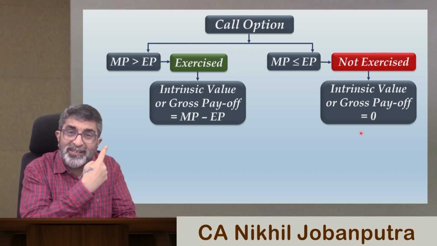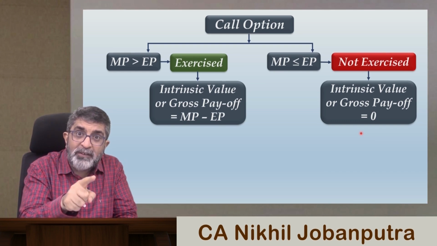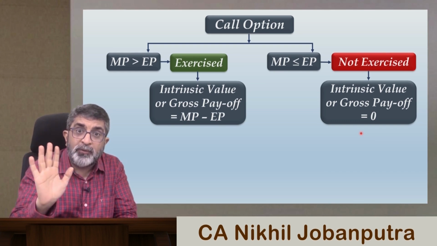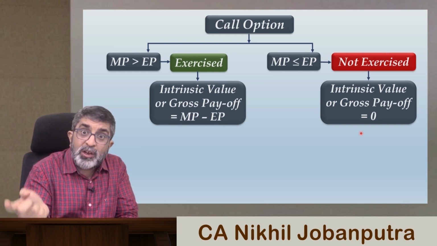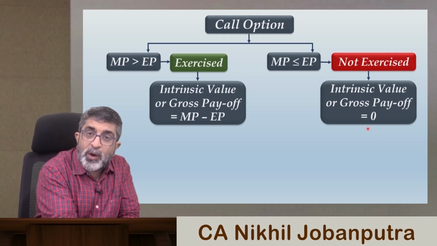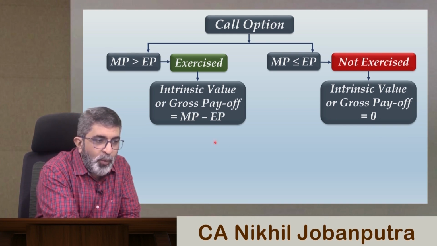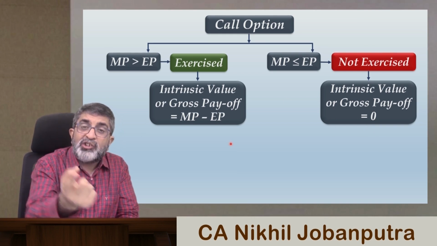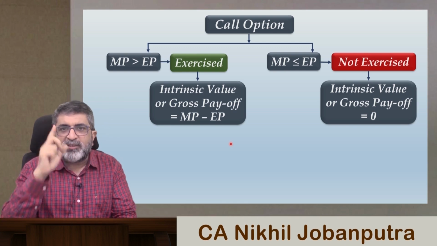Do you remember when we started this whole discussion, the heading that we have placed was not about net payoff. It is about the gross payoff or intrinsic value. So the gross payoff or intrinsic value at this stage is 0, and over here it is MP minus EP, which in our example was $6.